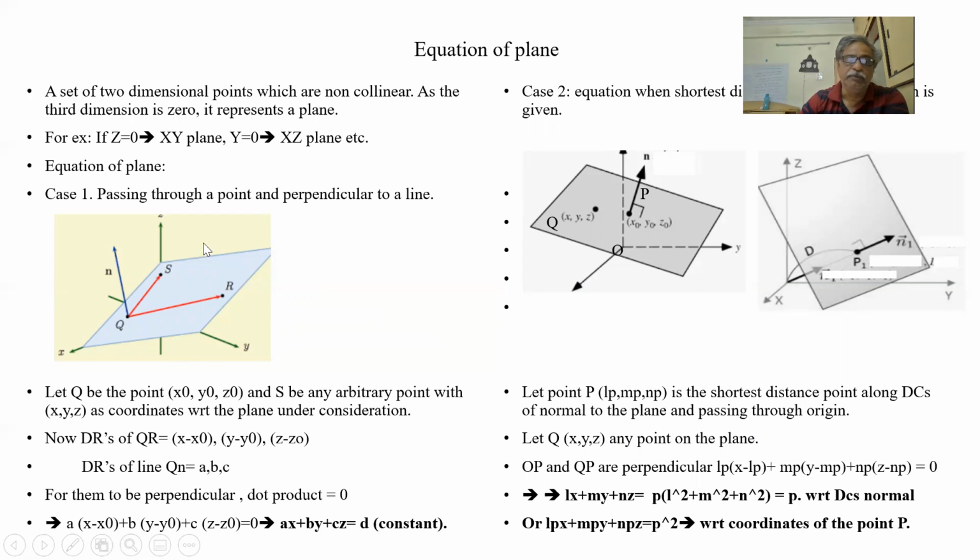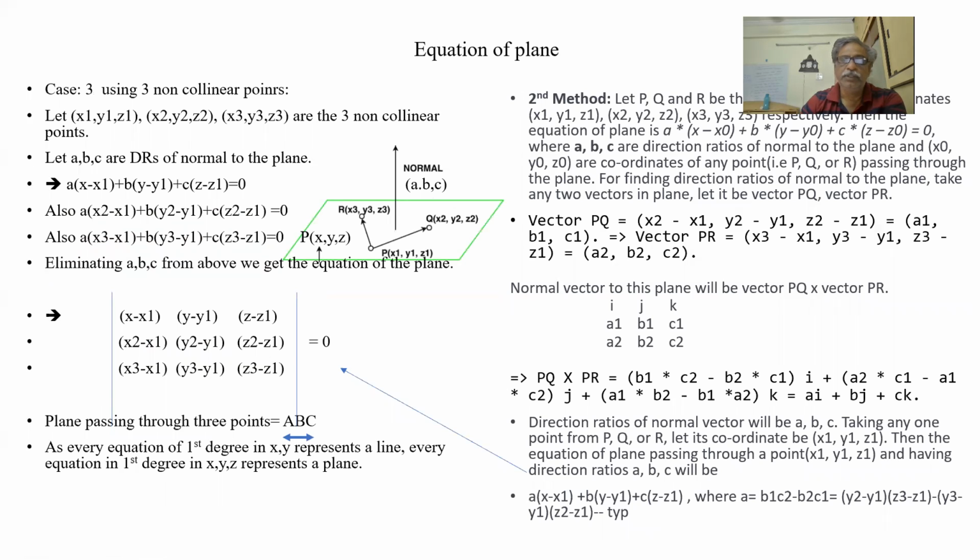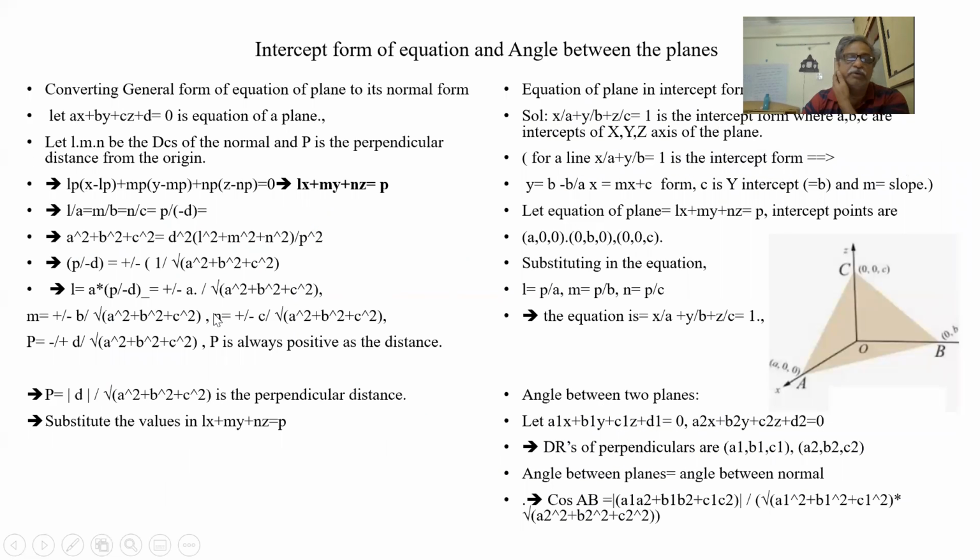Okay. Now, this one we are writing, we know two parameters here. One is a point on the plane, and we know the DRs of a perpendicular. We are given the DRs of a perpendicular. Okay. The third equation: three points are given which are non-collinear. If they are collinear, automatically this will reduce to a simple x and y equation, one will be 0. These are the converting forms we have learned.